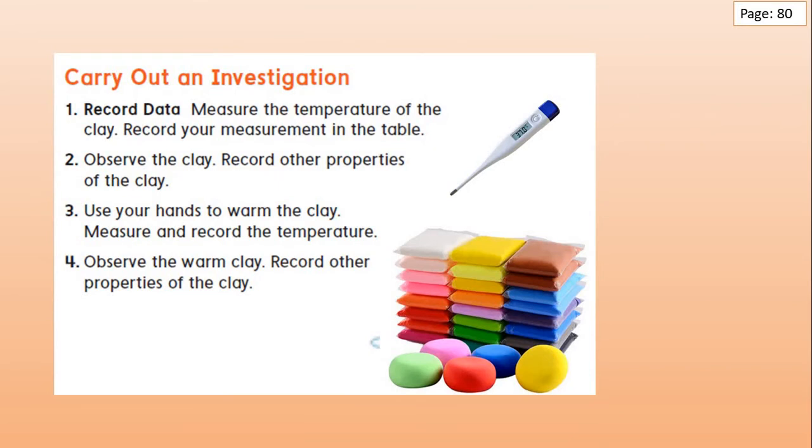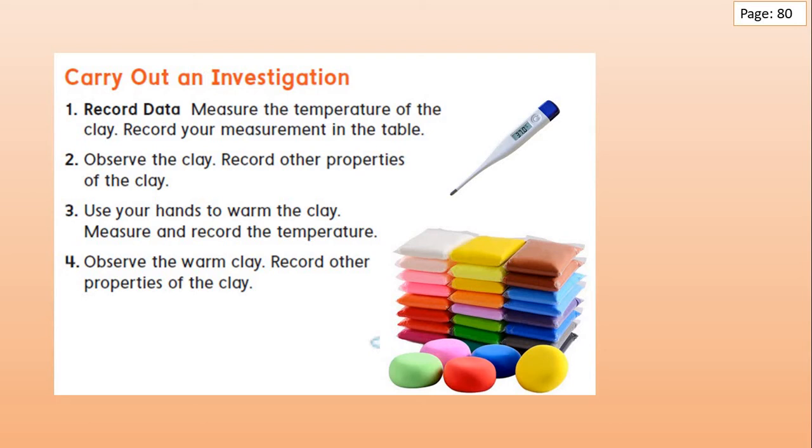Now let's see how we can apply this activity. Step number 1. Record data. Measure the temperature of the clay using the thermometer. Record your measurement in the table, page number 81. The second step, observe the clay.